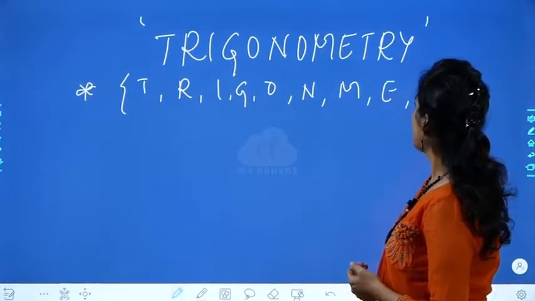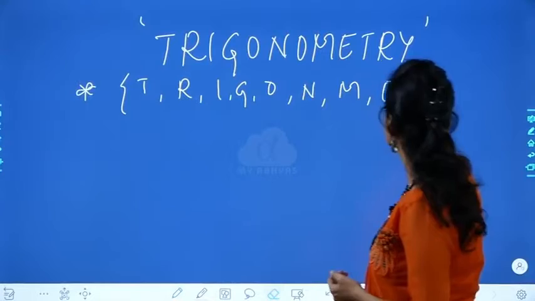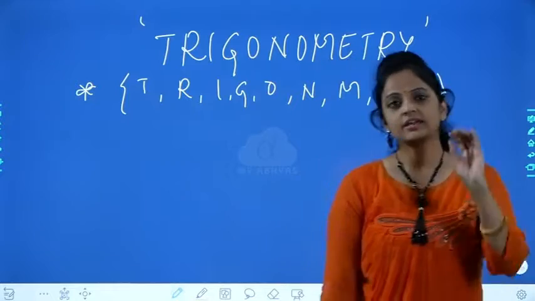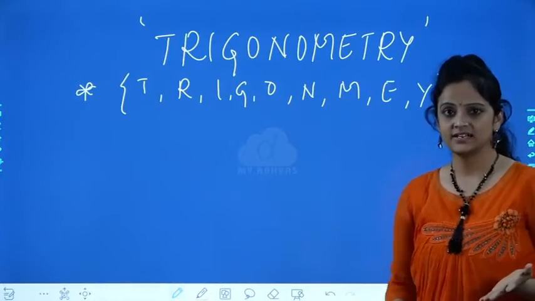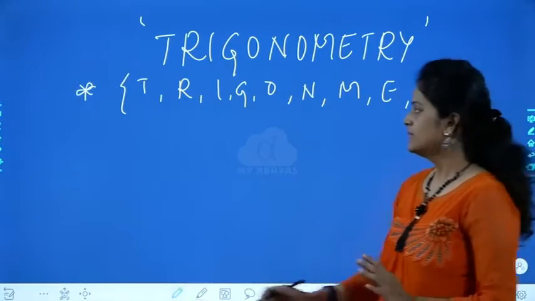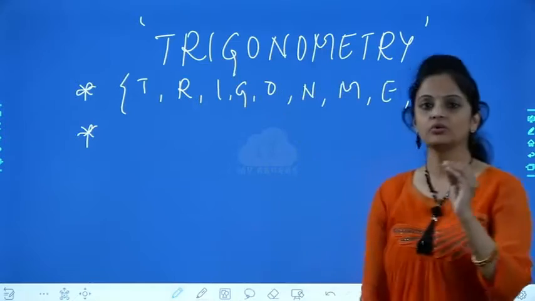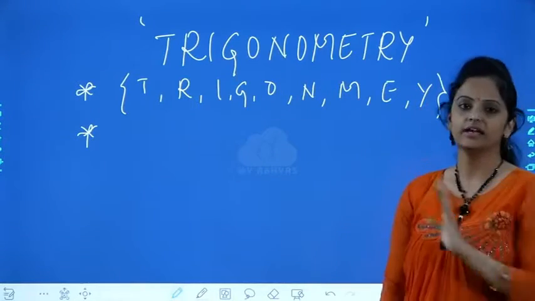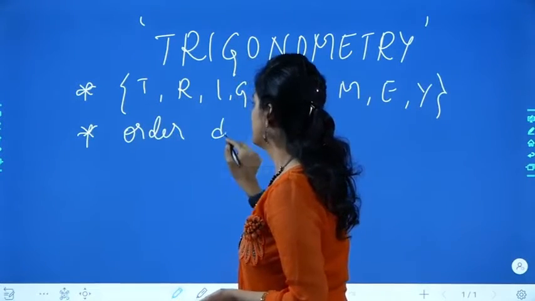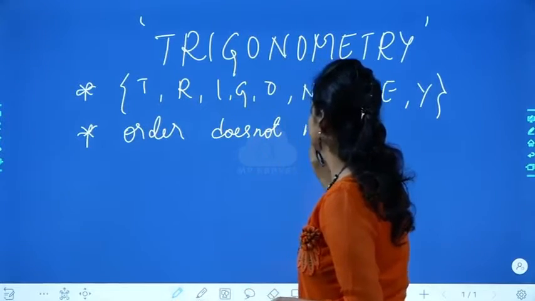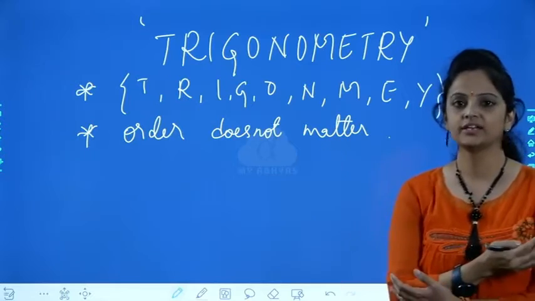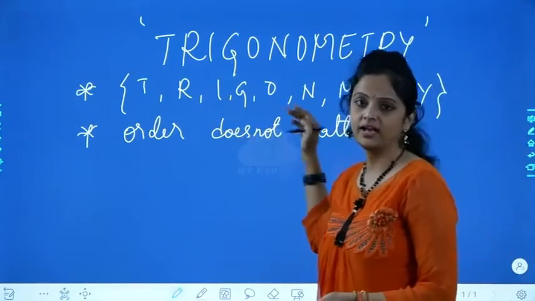You may ask, ma'am, is it wrong if I mention the letter again? Definitely it is not wrong, but it's not necessary. Unnecessarily don't write whatever is not required. It is not wrong, but a student who knows sets will not repeat the elements. And order: order does not matter. In any order you can give the elements, and you're not repeating the alphabets.